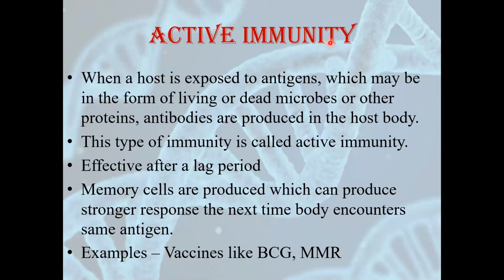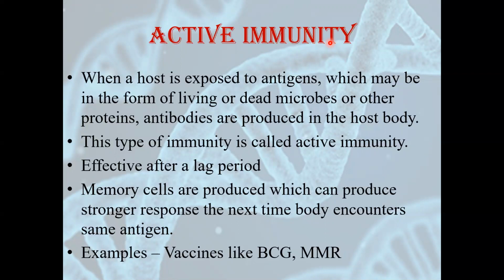What is this active immunity? As I said, this is formed inside our body. So when a host is exposed to antigens, which may be in the form of living or dead microbes or proteins, antibodies are produced in the host body. This is the immunity that we all know. Suppose there is an attack of any organism, our body will produce antibodies. So this is active immunity. Now I said earlier that it is of two types, natural as well as artificial. In natural active immunity, what happens? The virus attacks our body and antibodies are produced. Simple definition.